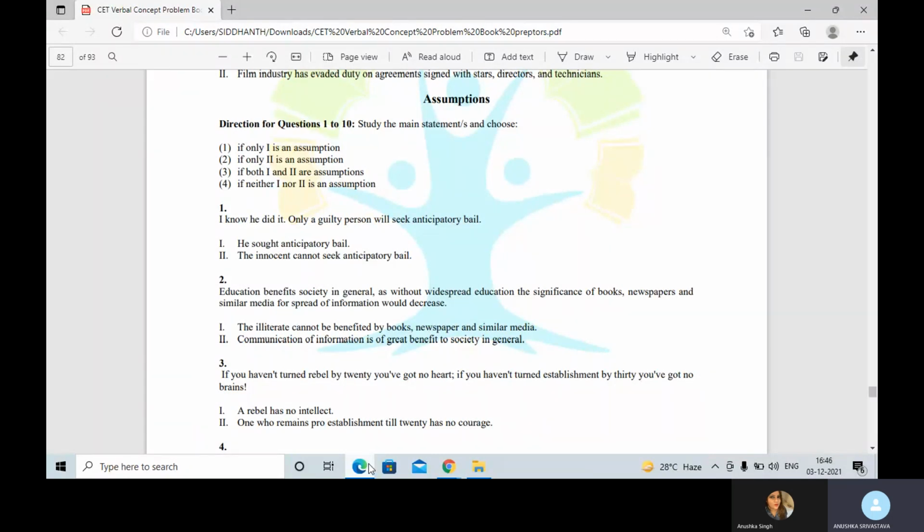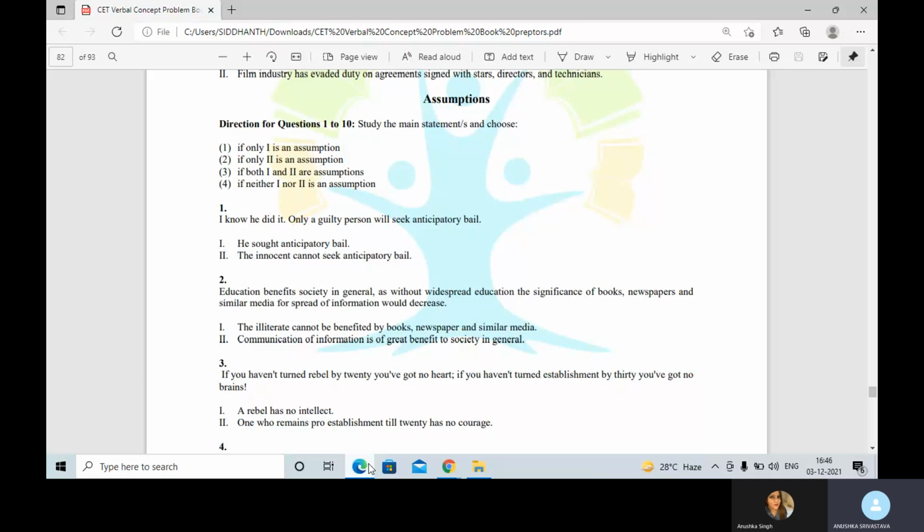similar media for spread of information would decrease. Now, if it benefits society in general, and we are talking about print media, then obviously it is not going to benefit the illiterate. Only the people who can read books, newspapers, and magazines would be benefited. So yes, we can clearly assume that the illiterate cannot be benefited by books, newspapers, and similar media.